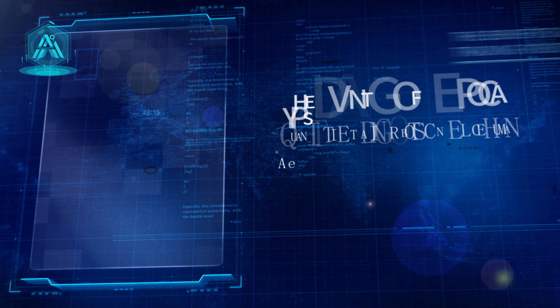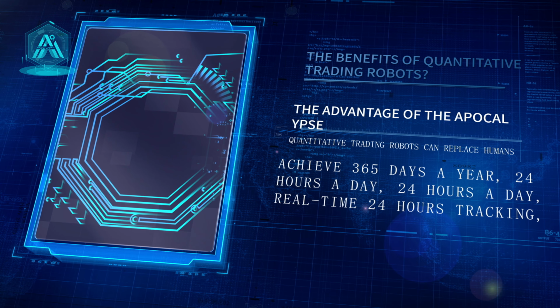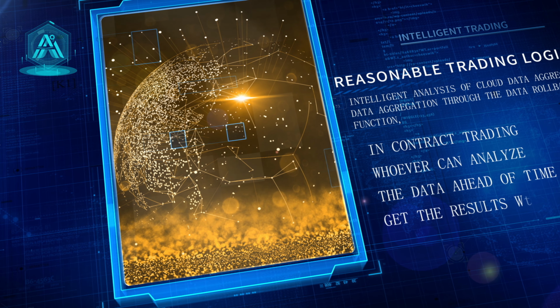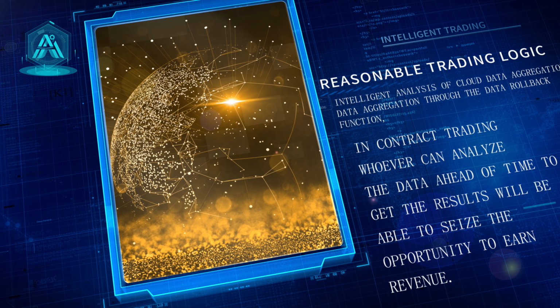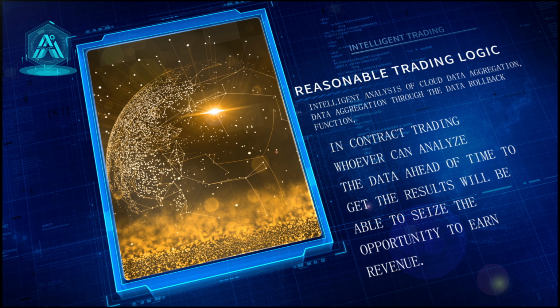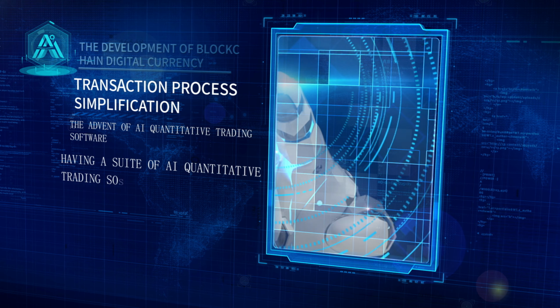What are the benefits of using a quantitative trading robot? Data aggregation and intelligent analysis. Data aggregation through the data rollback function, which is a very important function in contract trading. A contract trading robot can buy at the lowest price and sell at the highest price.